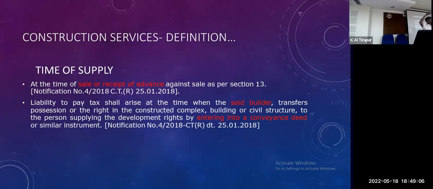How we have to set off this major lacuna is in land development agreement. Now it is rectified. So now transfer to landowner promoter to transfer to land developer. So land developer, they have to assert their own way and pay under the reverse charge mechanism. Now landowner is relaxed, unless otherwise if they are selling their own property. One by one we have to discuss. So that is the time of supply difference.